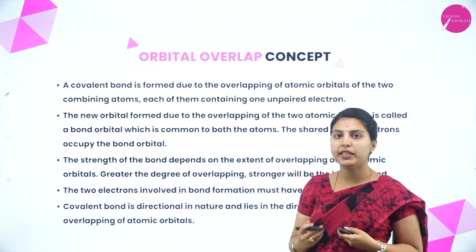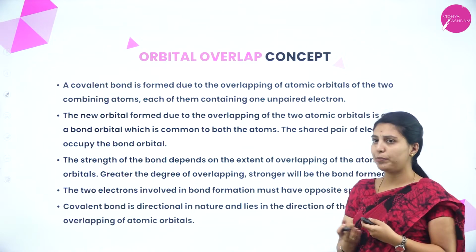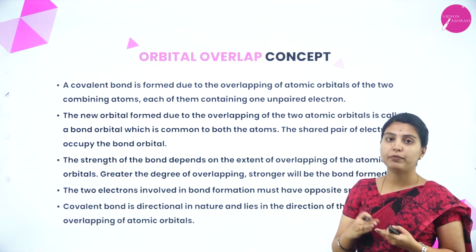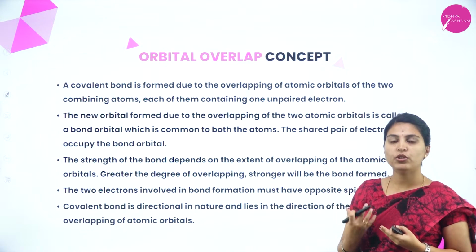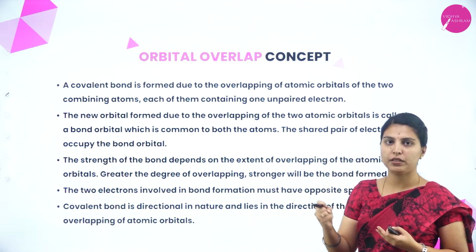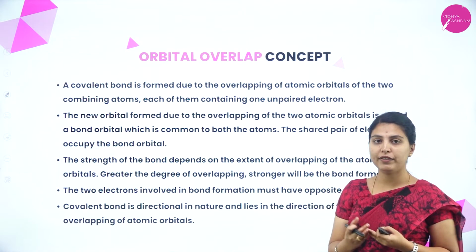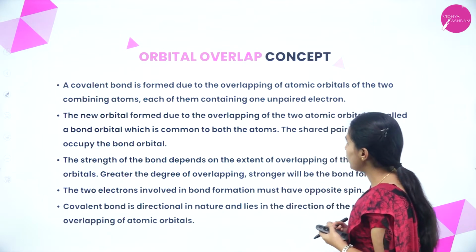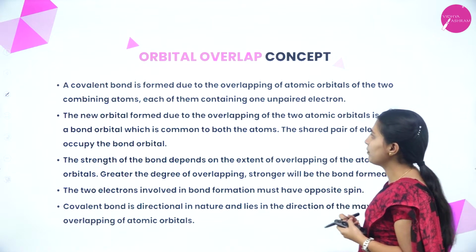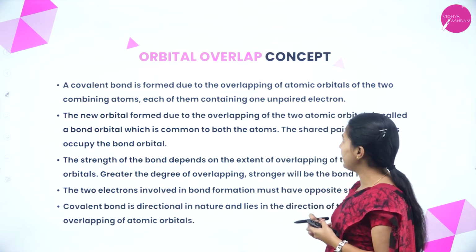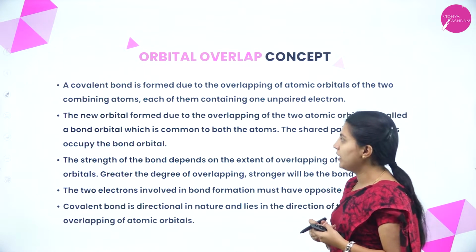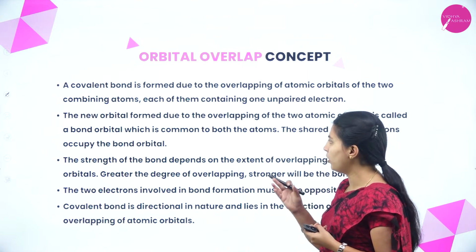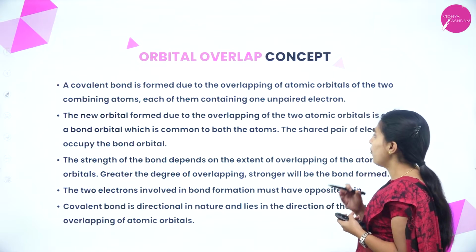Next is the orbital overlap concept. What does the orbital overlap concept mean? One orbital will get overlapped by another orbital to get more strength between the bonds. What is that concept? How the sp orbitals will form. A covalent bond is formed due to the overlapping of atomic orbitals of the two combining atoms, each of them containing one unpaired electron. The new orbital formed due to the overlapping of two atomic orbitals is called a bond orbital, which is common to both of the atoms.